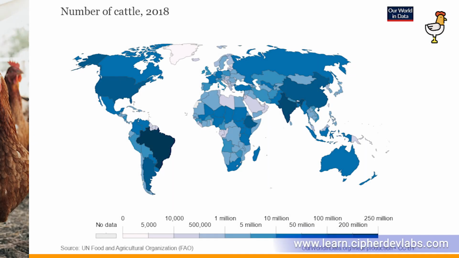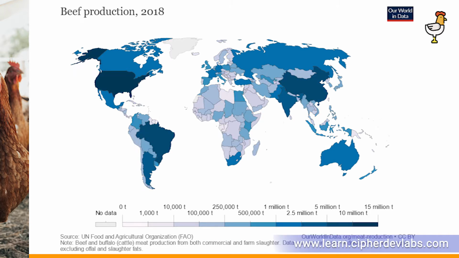Hi, and welcome back. In this lecture, we're going to talk about the first key insight, global poultry and livestock production. So in this map, you can see the number of cattle in the year 2018. Countries like the United States, Brazil, and India tend to have a very high population of cattle.